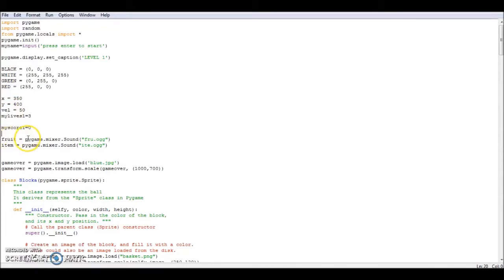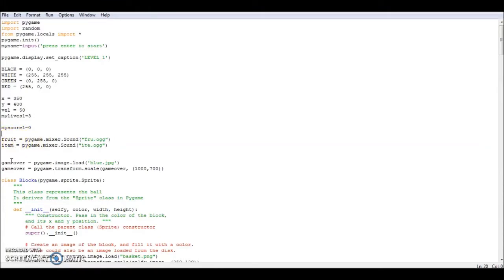For music, such as pygame.mixer.Sound and the file name, it is used to identify the music file read by Python. Since I have used two different types of music, I have to set two different variables, like fruit and items.